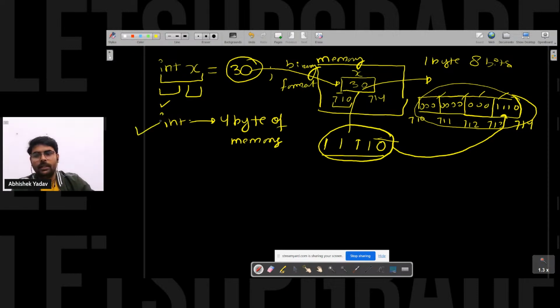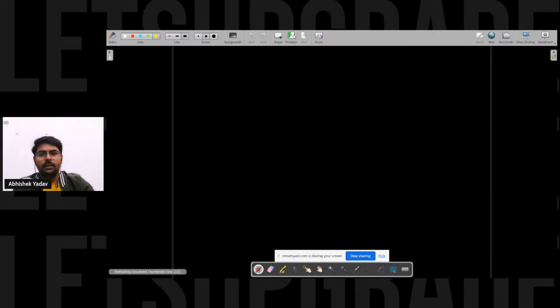So I know about the integer type, what will happen to the integer type, right? Let's move to the next type. That is my character type now, right? Character type.